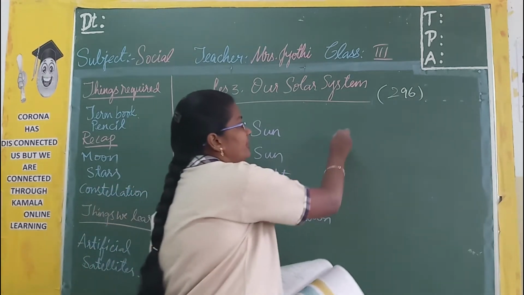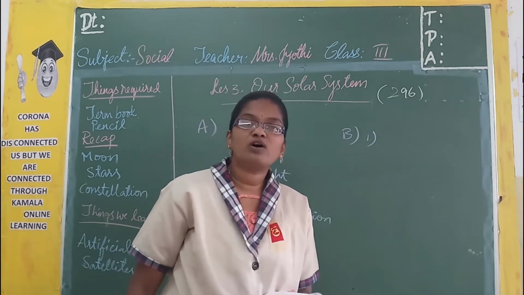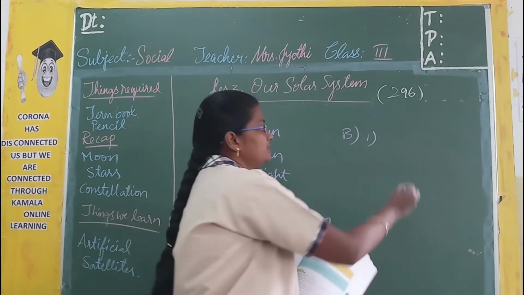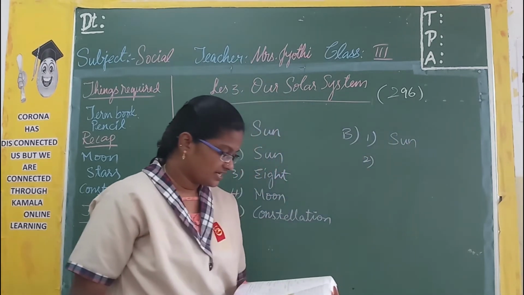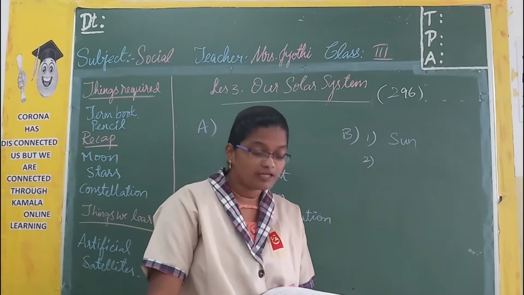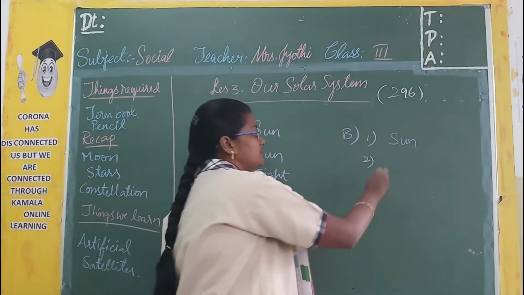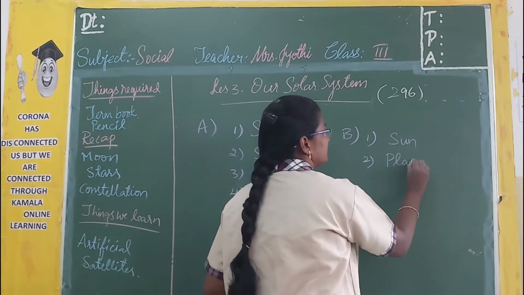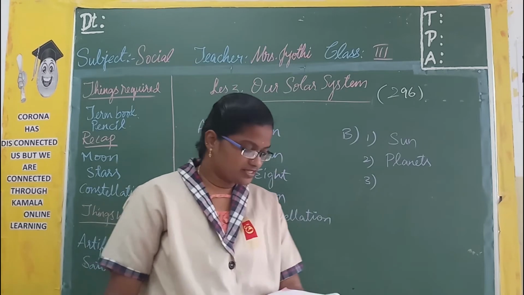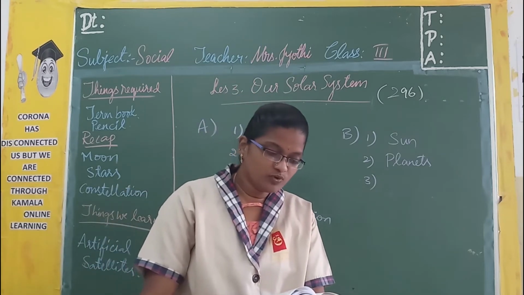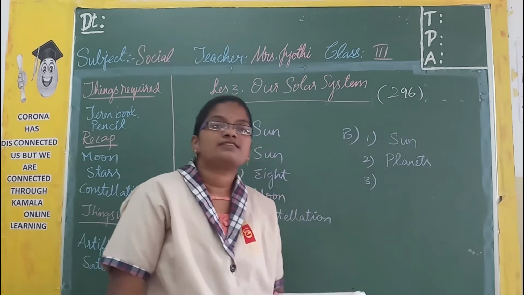The next is give one word answers. First one, massive ball of burning gases, it is sun. Then 8 bodies that move around the sun, those are nothing but the planets. The next, celestial bodies which move around a planet in a fixed orbit, those are satellites.